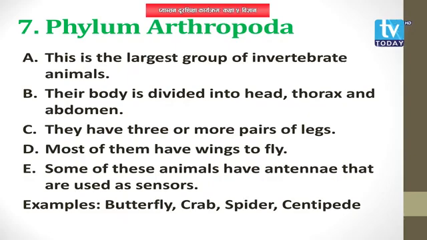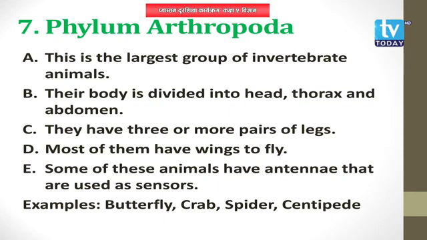The body is divided into head, thorax, abdomen. And they have 3 or more pairs of jointed legs to walk also. Although they have wings, they also have 3 or more pairs of jointed legs to walk.